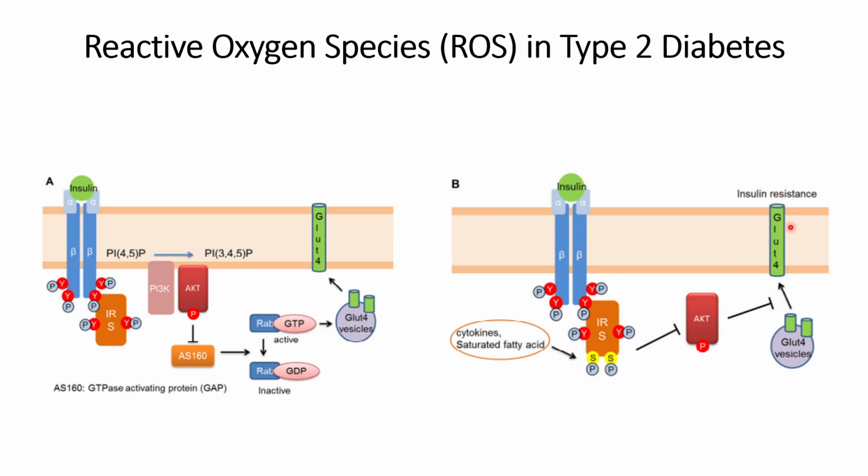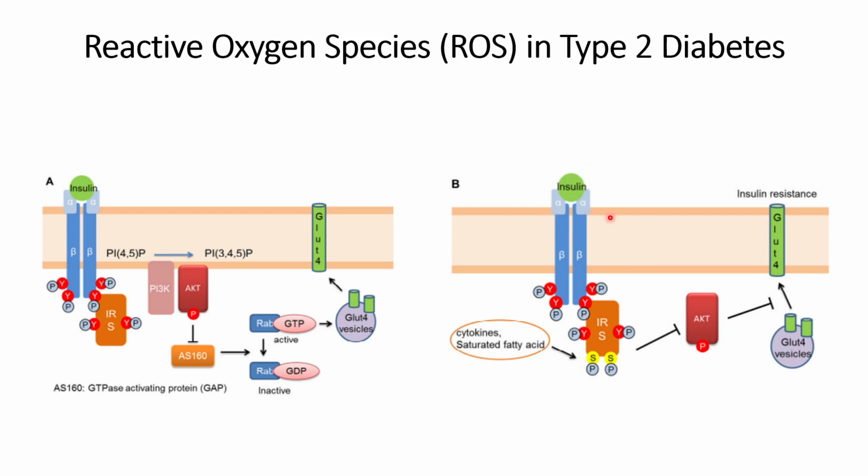So cells will have fewer GLUT4 transporters compared to the actual requirement. Because of this, the body will continue to secrete more and more insulin.